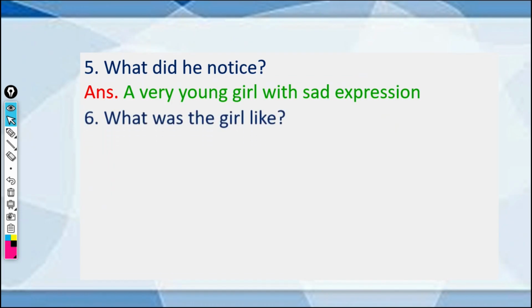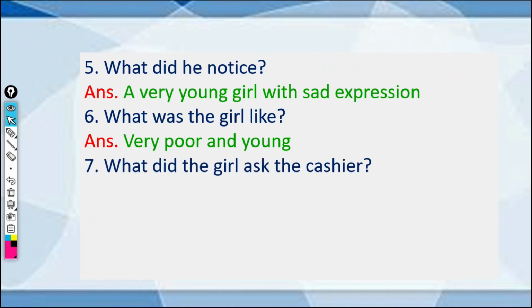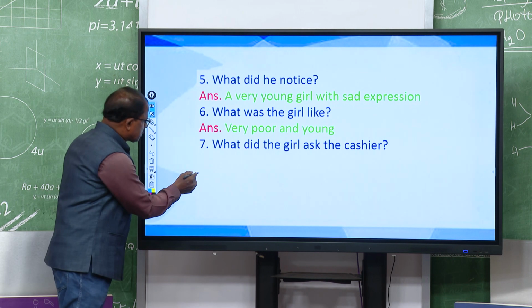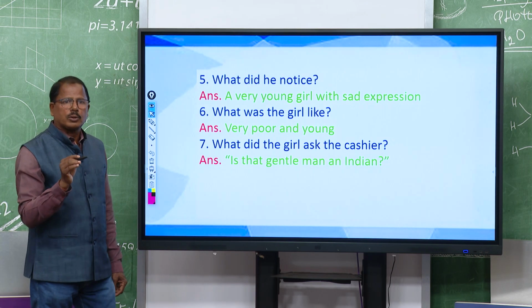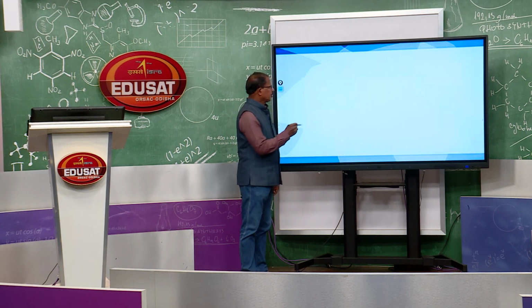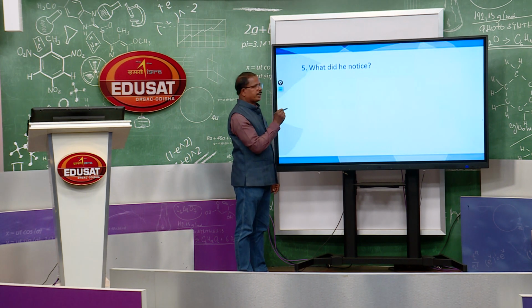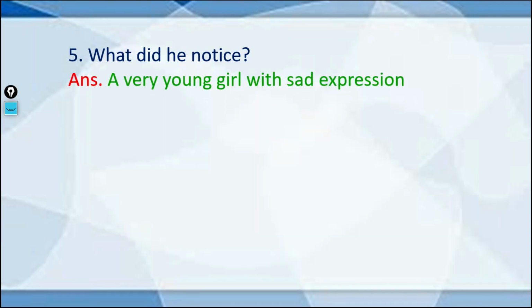And what was the girl like? The girl was very poor and young, right. And what did the girl ask the cashier? The girl asked the cashier whether that gentleman is an Indian, whether the gentleman, meaning the writer, was from India. Yes. So, let us go to question number 5. What did the writer notice? You see the answer, a very young girl with sad expression. So, the writer saw that there was a girl and the girl was very sad, right.